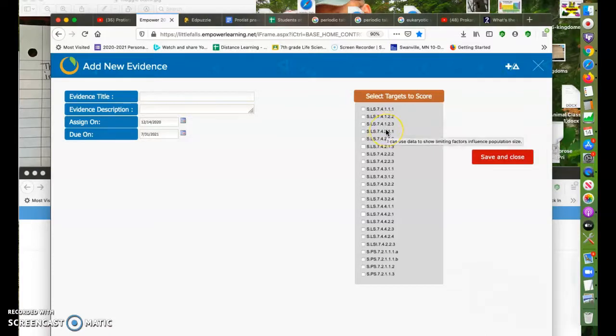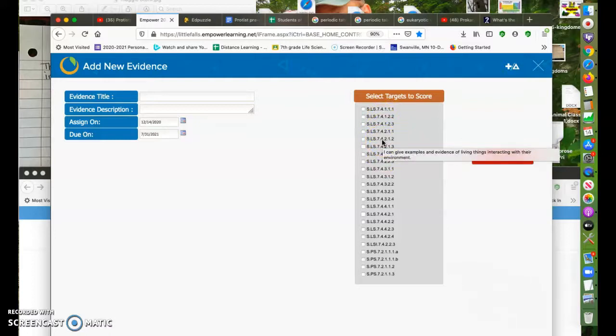Then we go down here, and we've been doing these. I can use data to show limiting factors that influence population size, examples of living things interacting with each other, describe biotic and abiotic factors. I'm just going through these fast. I can give examples and evidence of living things interacting with the ecosystem. I can construct a food web to show the flow of energy in an ecosystem. I can create a model structure of DNA. We haven't done that yet. That's coming up. But we've been working on all of these standards.